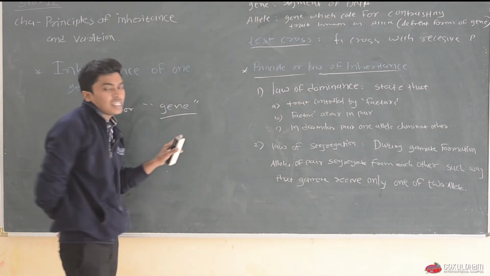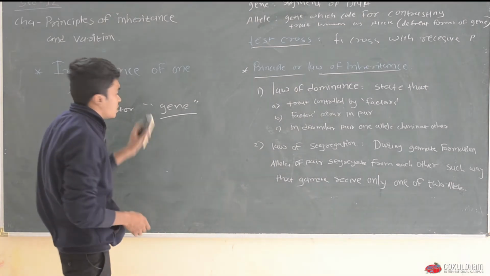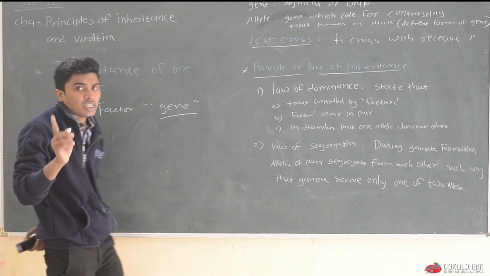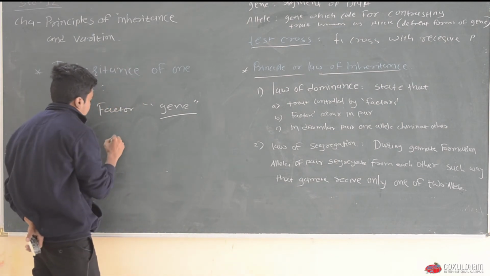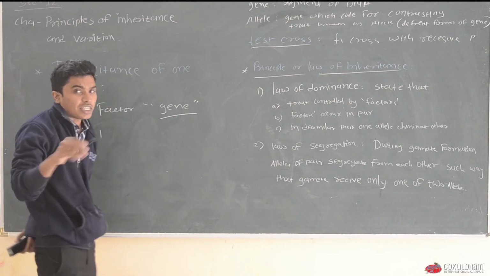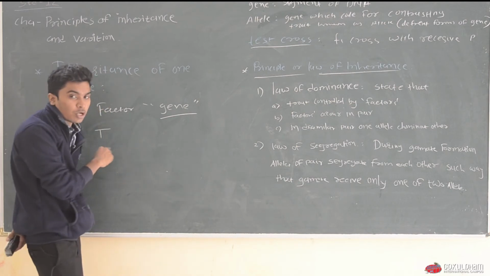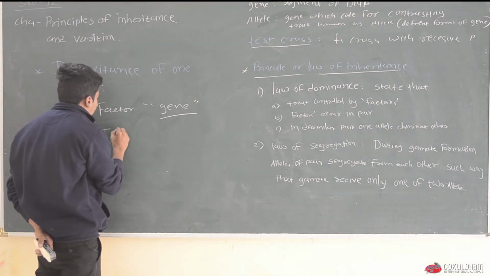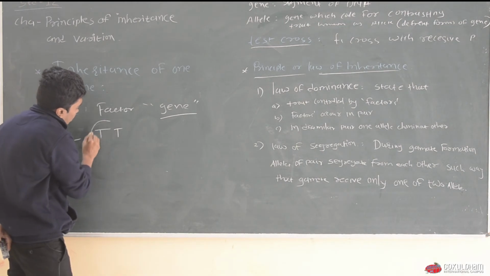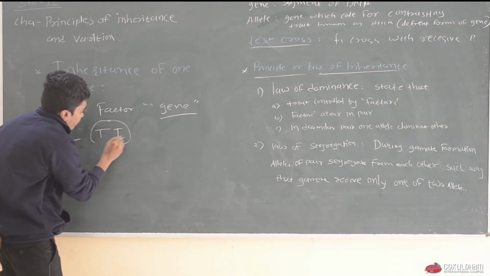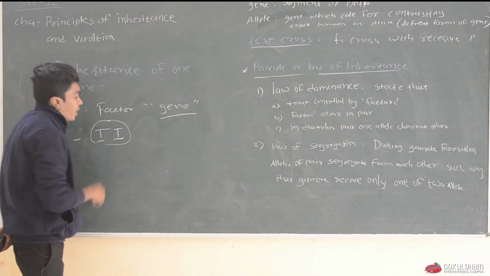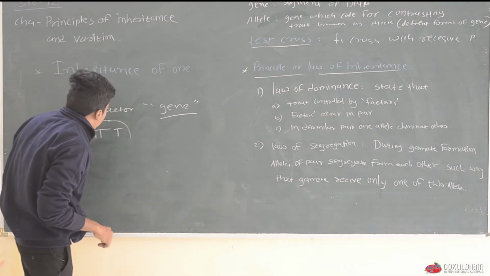This is known as gene. And this gene or factor is present in plants in a pair. For example, let's take a T for tall and another T for tall. So here T is a gene which is present in a pair, T plus T.